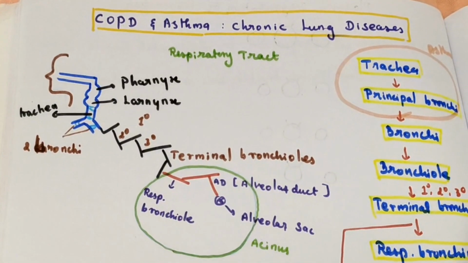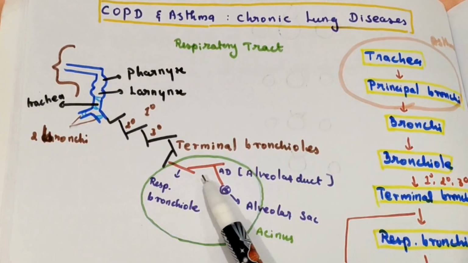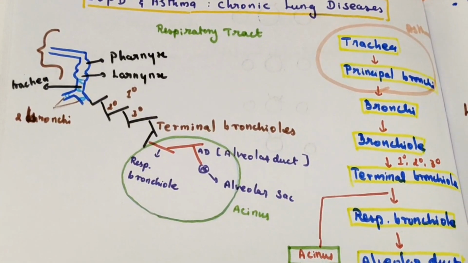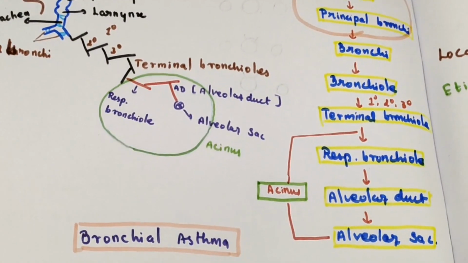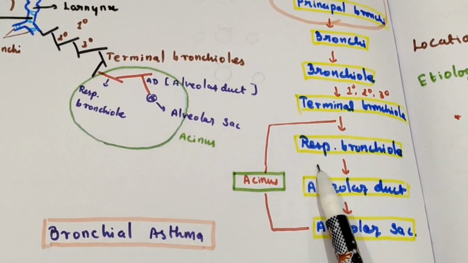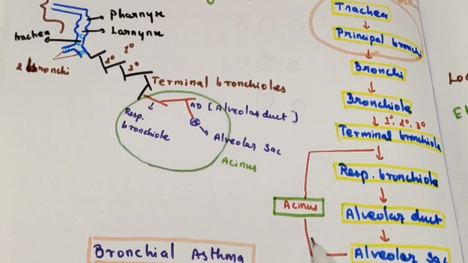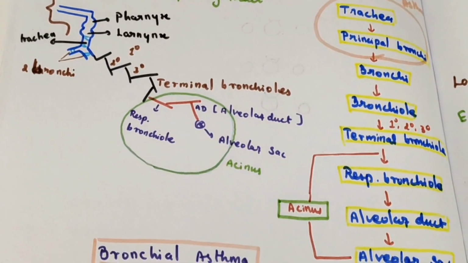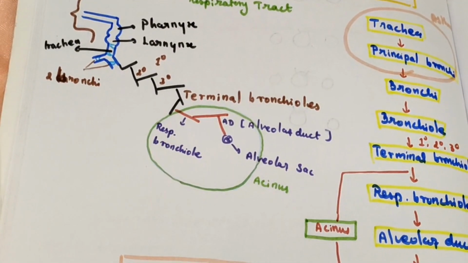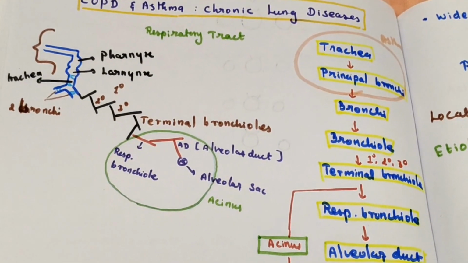Then terminal bronchioles lead to respiratory bronchioles. It leads to the alveolar duct and alveolar sac. This is the entire respiratory tract. These three things, the respiratory bronchioles, alveolar duct and alveolar sac, are considered as the acinus. The acinus is these three things. The acinus is the structural and functional unit of the lungs. So this is the entire respiratory tract.